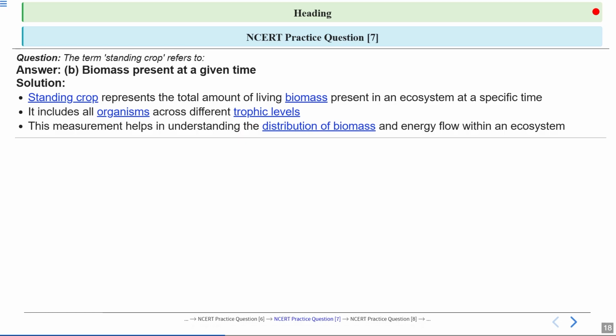By measuring the standing crop at different times or in different places, ecologists can understand how biomass is distributed and how it changes over time. Now, this information is crucial for studying energy flow because it shows how much living material is available at each level of the food chain to support the next.